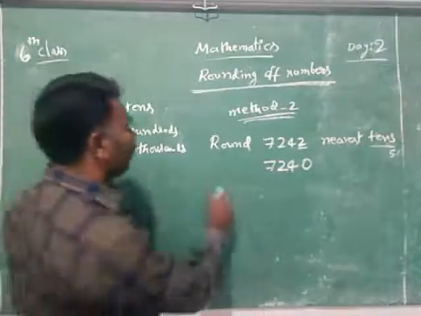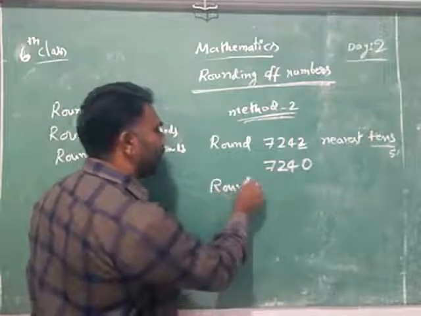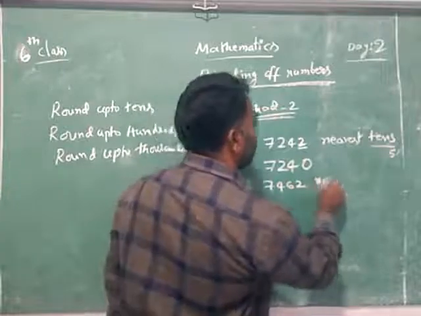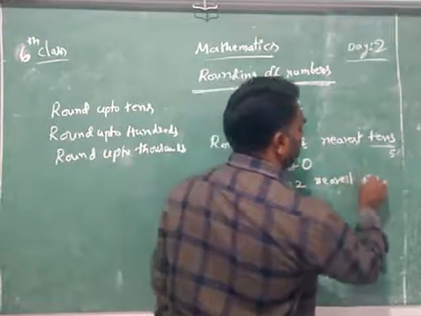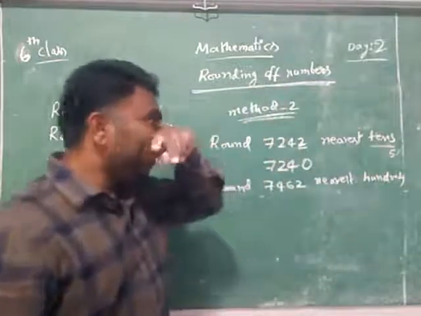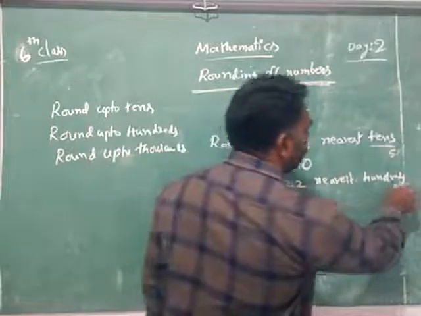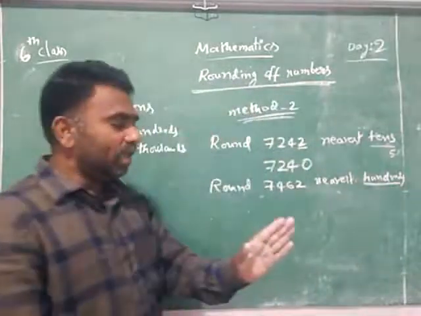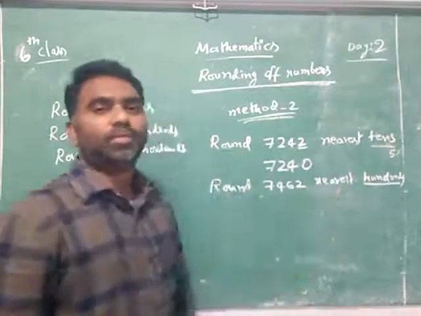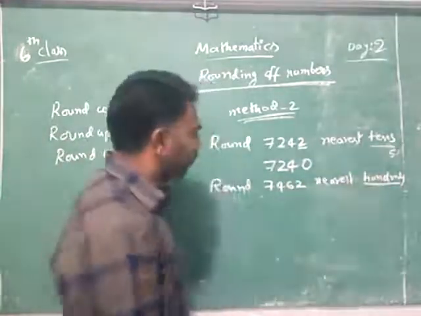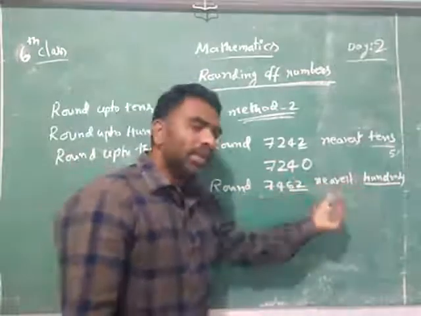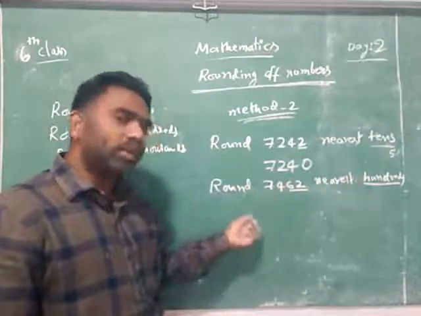So now I have said to you around 7462 nearest hundreds. So how to do it? We are going to make nearest hundreds. That's why up to hundreds, okay. Means remaining next, what are there? Ones and tens to 0. We are rounding up to hundreds. So that's why ones, tens, 0. And the remaining is what? Hundreds to thousands you will write as it is.